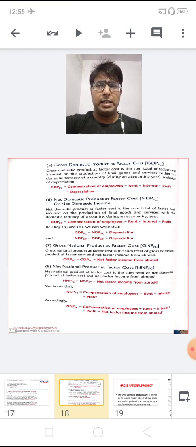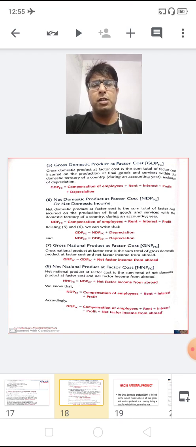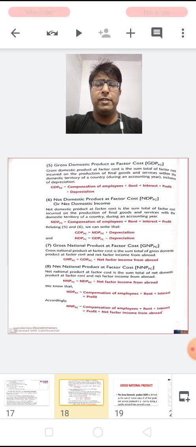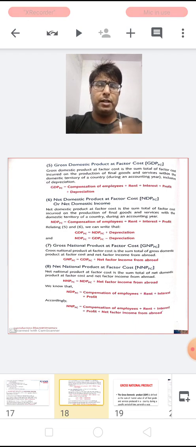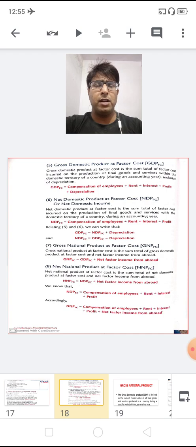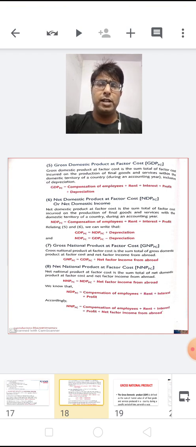And at last, we have learned the various conversions of gross into net, domestic into national, and thereafter market price into factor cost. Further, we have learned all the various aggregates and their definitions, what should be added and what should be subtracted, by which we can reach from one aggregate to another aggregate. So dear children, that's all for today's video.